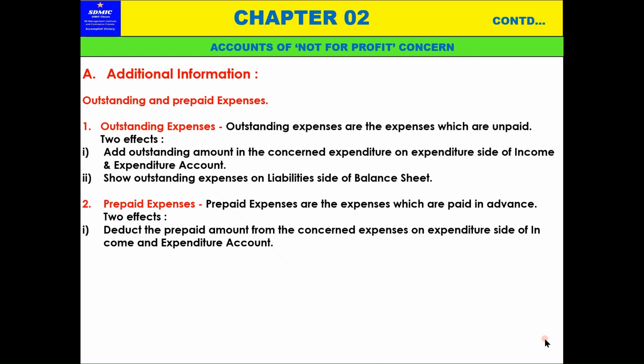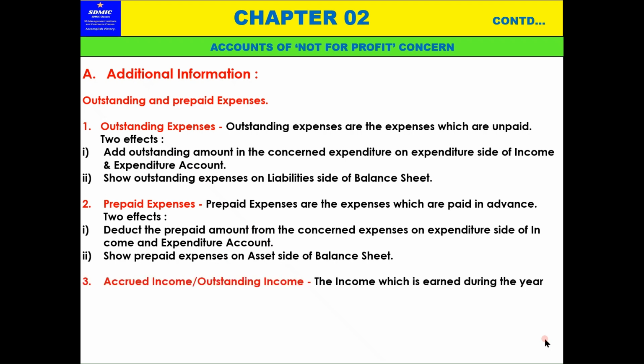In the income and expenditure account, from the prepaid expenses, for example if the insurance premium is 50,000 and 10,000 of that insurance premium is prepaid, then minus 10,000, 40,000 will be taken to the outer column, and this 10,000 will be taken to the asset side of the balance sheet as a prepaid insurance or prepaid expense. Then show prepaid expense on the asset side of the balance sheet.